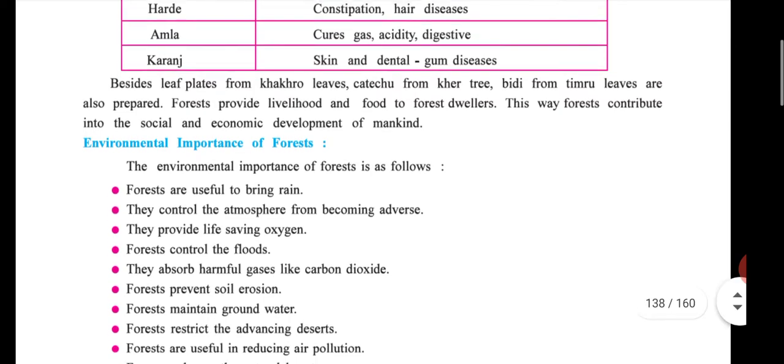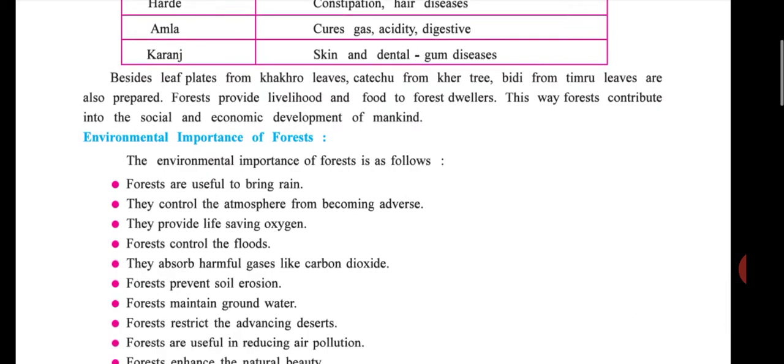So besides, leaf plates from khakro leaves, kattha from khair tree, bidi from timru leaves are also prepared.